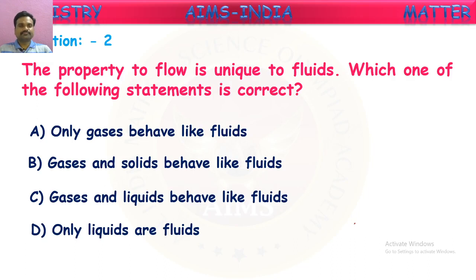Which can flow? The state of matter in which particles have loose packing between them can flow. They can slide their particles past one another and hence they can flow. In which states are particles loosely packed? In liquids and gases. In these two states, matter can flow. But in liquid states, matter can flow only from higher altitudes to lower altitudes. In gaseous states, matter can flow in all directions. So, what is the correct answer here?